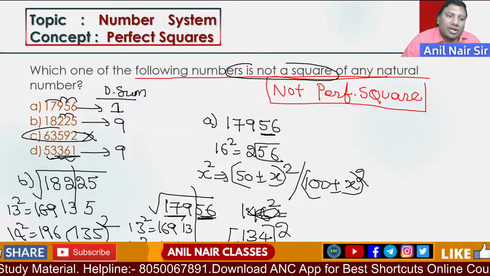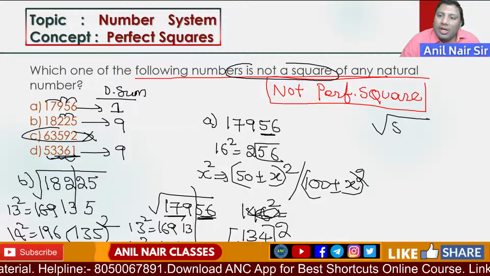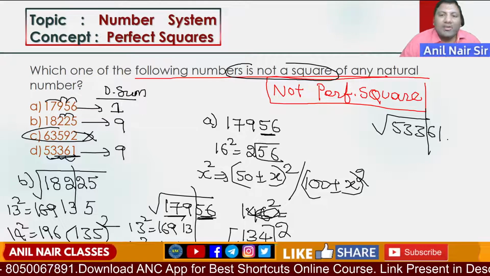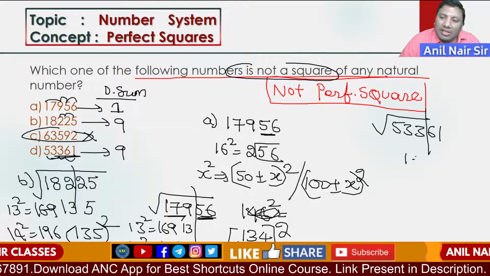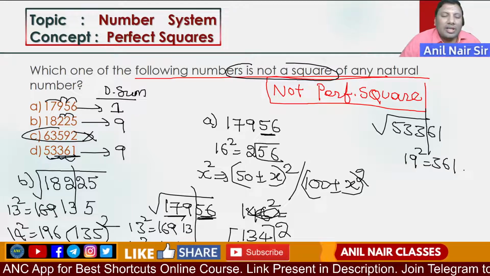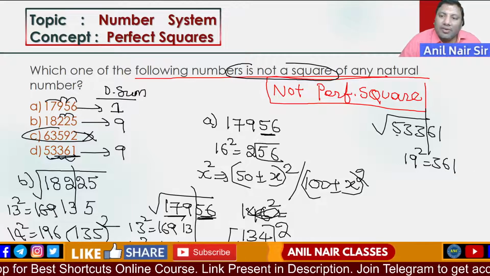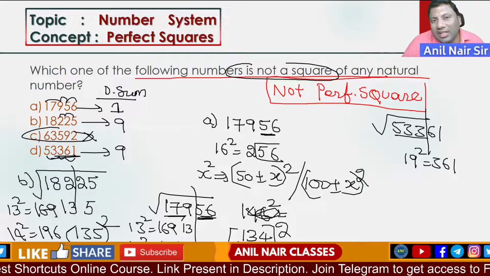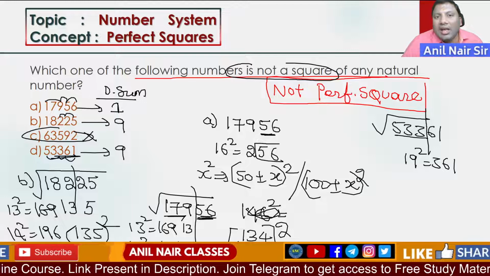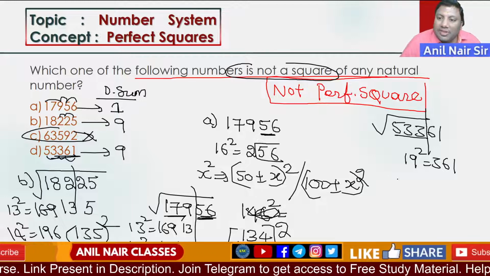Similarly, here also try to do. Square root of 53361. The last two digits are 61. 19 square is 361. 533 lies between which numbers? 23 square is 529 and 24 square is 576.